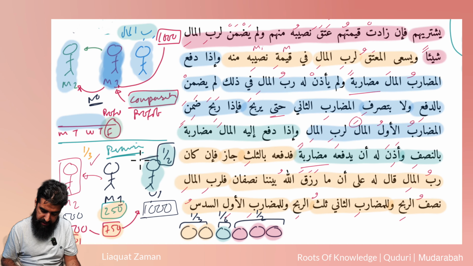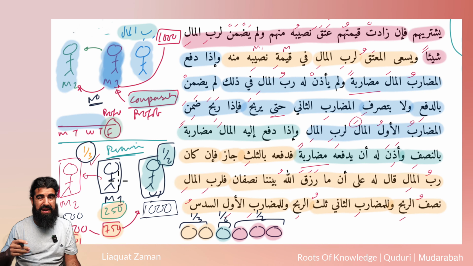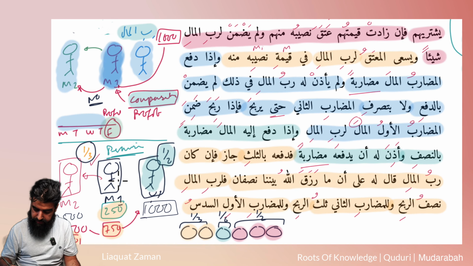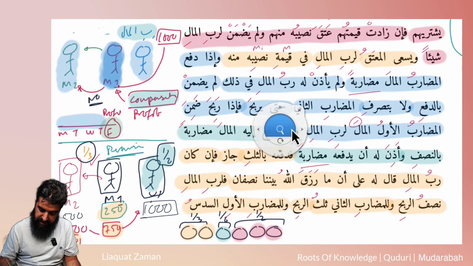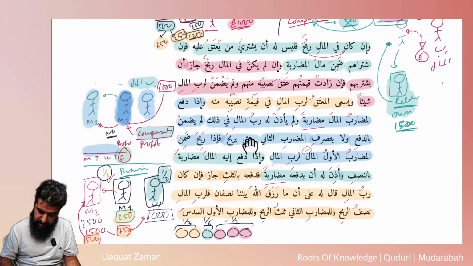So the Rabbul Mal, he's the one that has stipulated he wants half. These two amongst themselves have stipulated that he's going to get 1/3, right? And then whatever's left, this guy in the middle is going to get. Now, it might not work out all the time. It might actually be in loss, like we're going to find out next lesson, inshallah. All right, so finished. Let's have a look at some questions then that I can ask you guys.